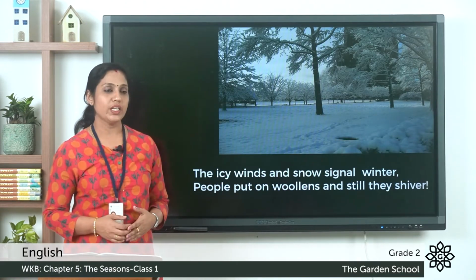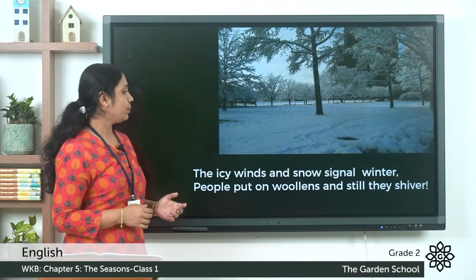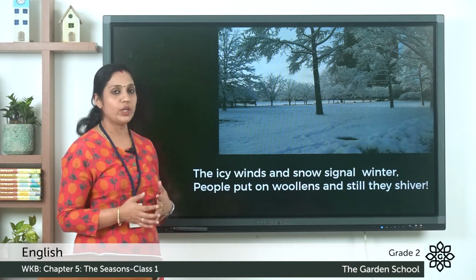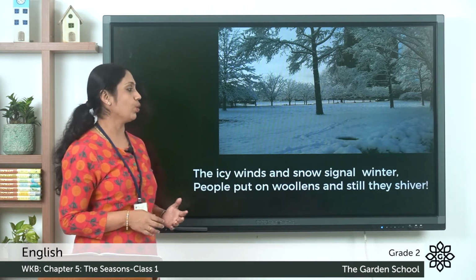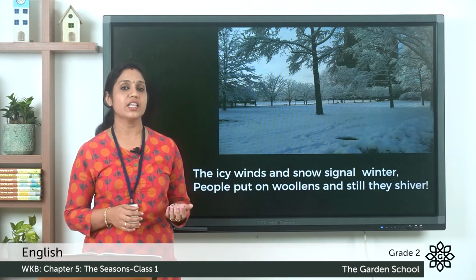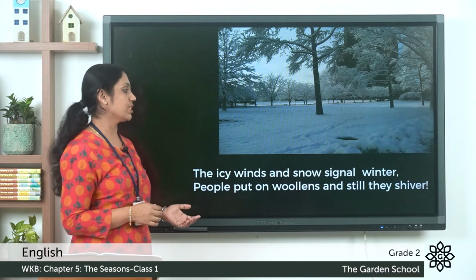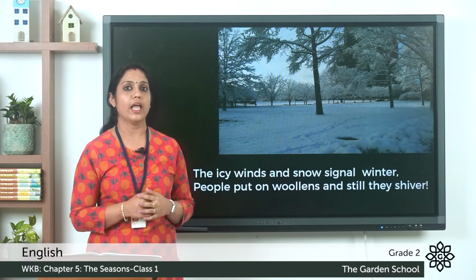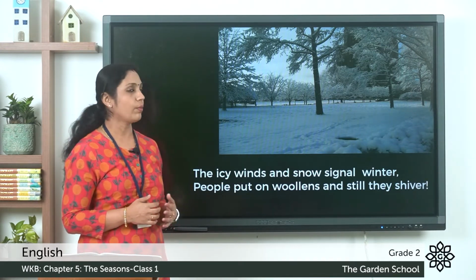The icy winds and snow signal winter. People put on woolens and still they shiver. And it said that in the winter season, it is icy winds and snow that signals winter. And so in the winter season, we can see icy winds and snow everywhere. And people put on woolens. People use woolen clothes to get rid of the cold. And still they shiver because of the cold. So this is all about the poem.